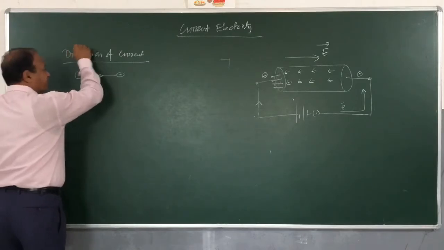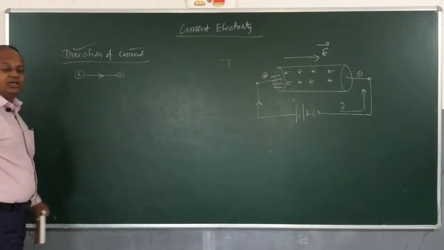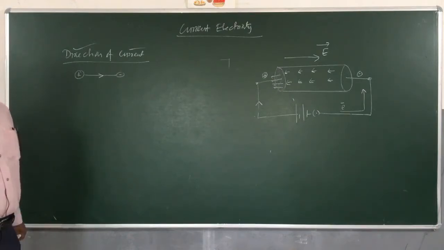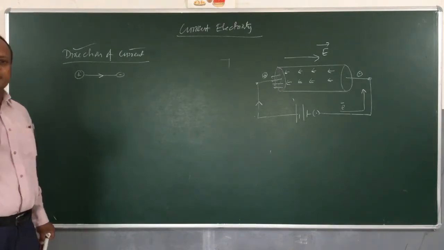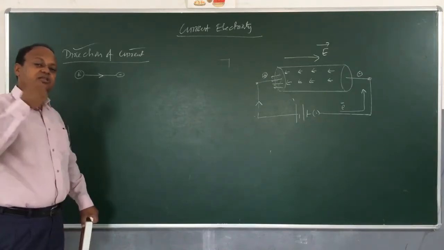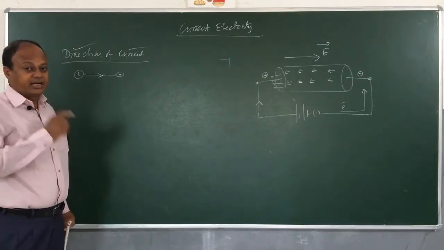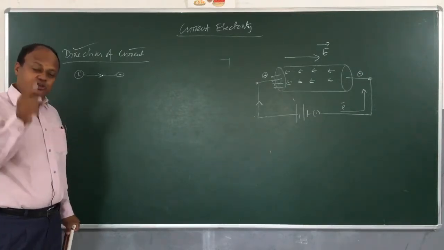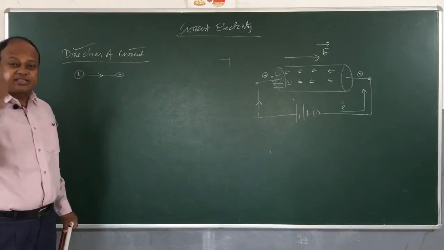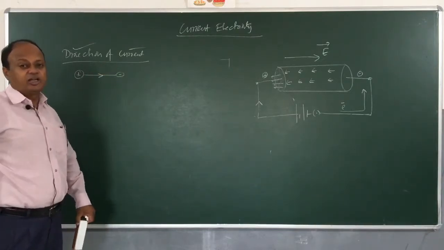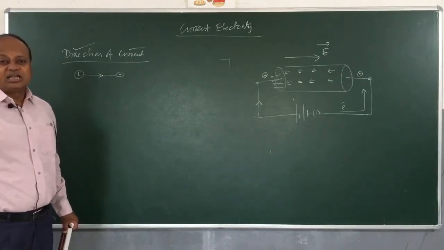Now when I am saying direction of current, a question comes to your mind: is current a vector quantity? Because you have done in class 11 that a quantity which has magnitude as well as direction both is a vector quantity, and current has a magnitude and it also has a fixed direction. It is always going from positive to the negative terminal of the battery. So why not we consider current also as a vector quantity?